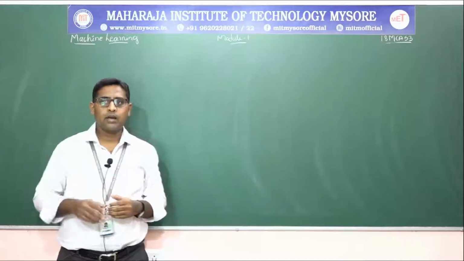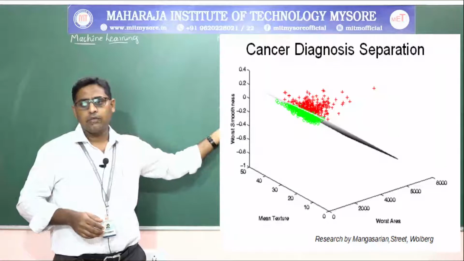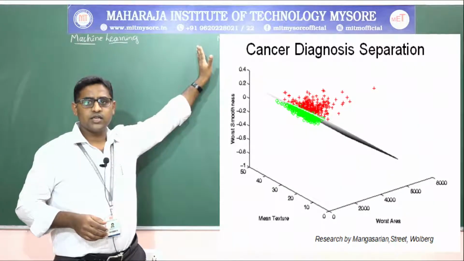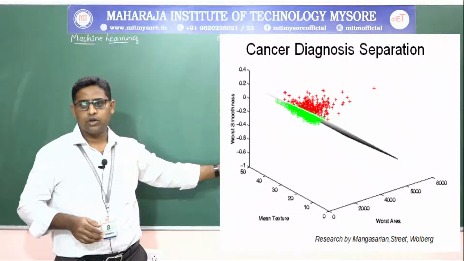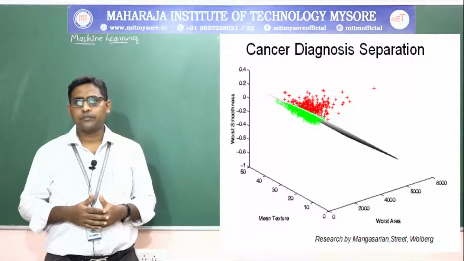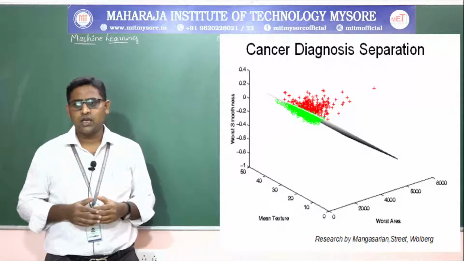Now you will be grouping them in the graphical representation as worst area and mean texture. Worst smoothness is shown on the left-hand side, and on the other side you will show mean texture and worst area, for the classification of cancer tumors with diagnosis separation.